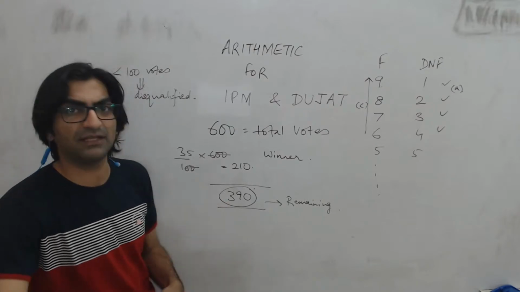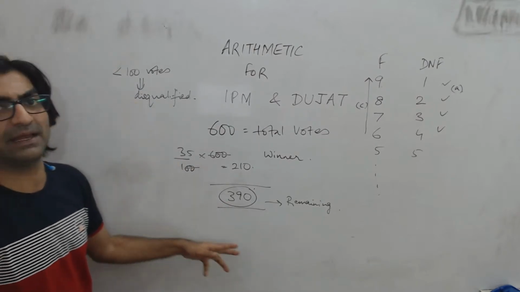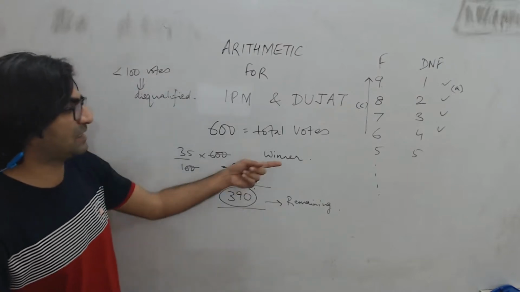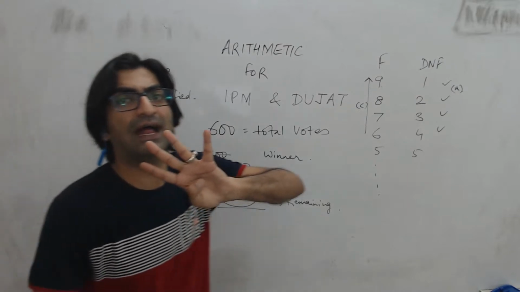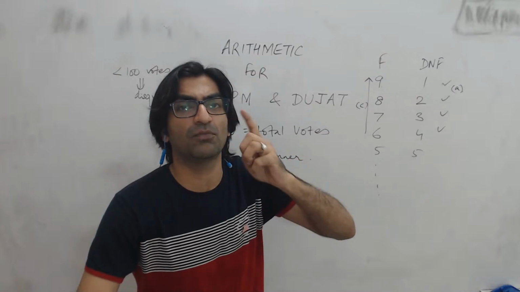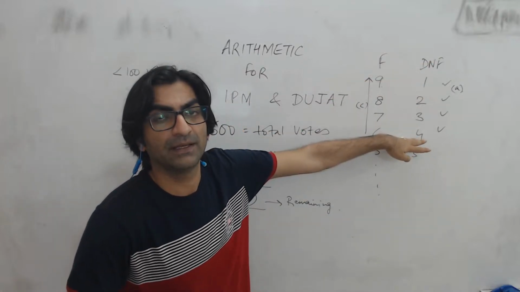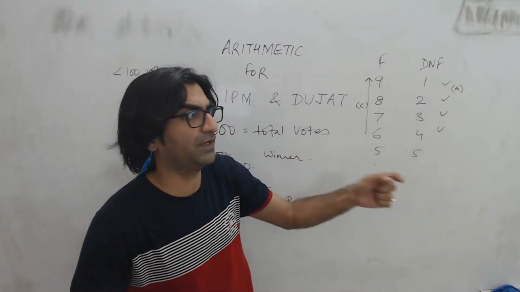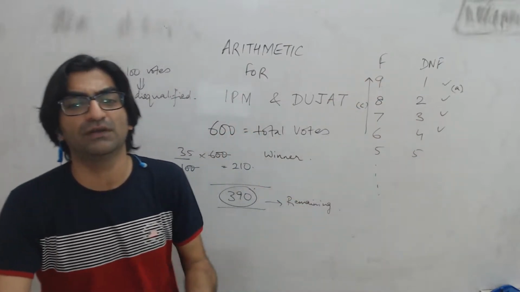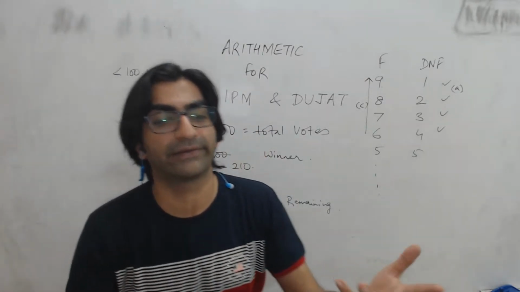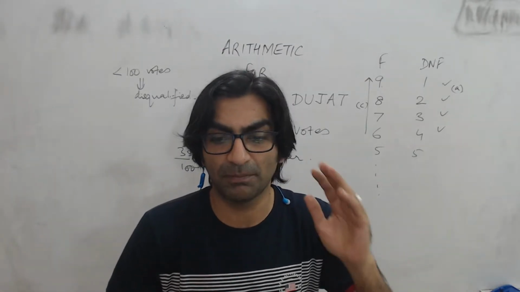So which means 390 votes, 3 of them can get 100 or more than 100, right? At most 3. So 3 plus the winner means 4. So at most 4 people will get more than 100 votes, which means at most 4 people do not forfeit their money. And if 4 people do not forfeit their money, then correspondingly 6 people will forfeit. So then option A and option C are both correct in this particular problem.